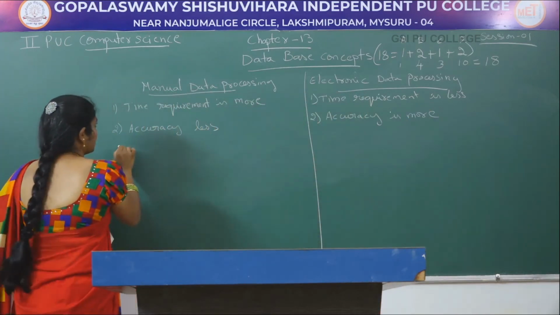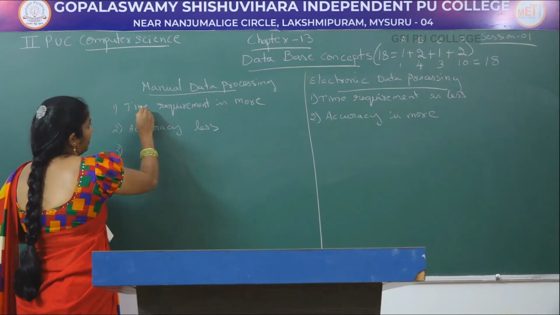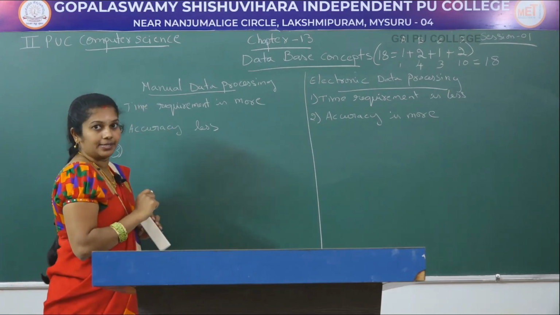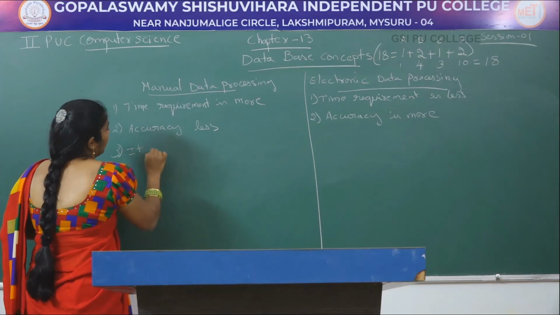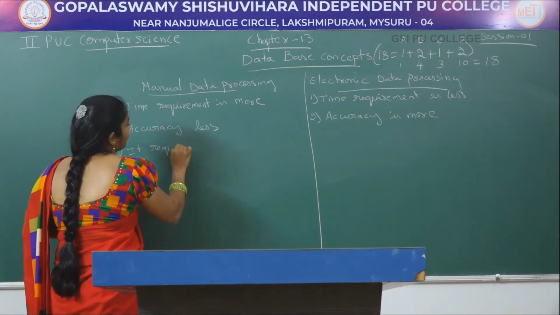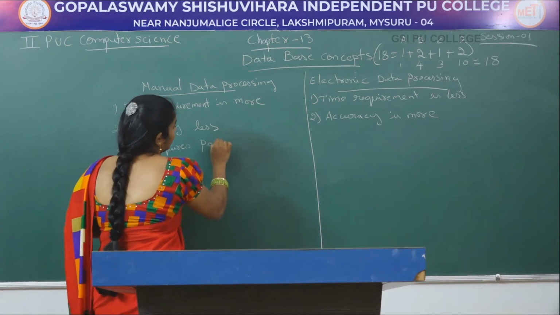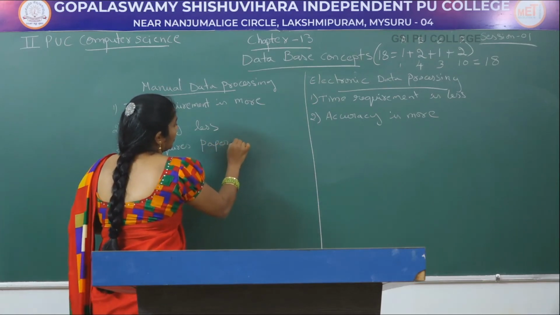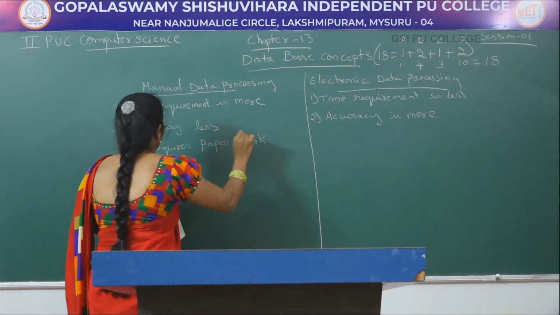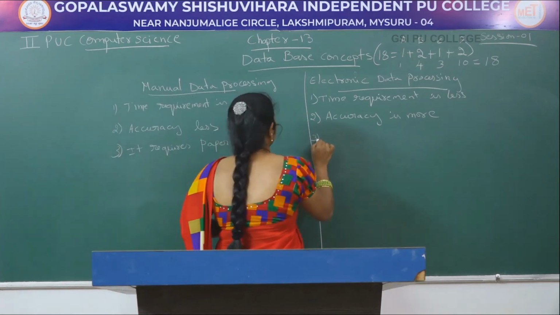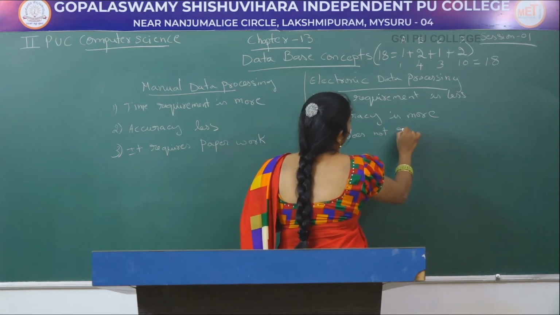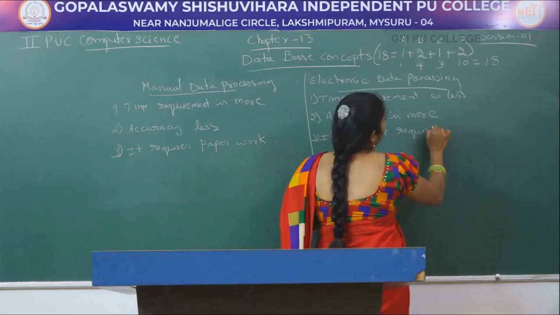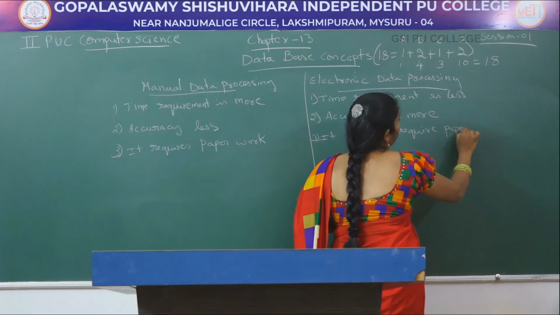Then any other difference? Here we have written time, then accuracy, then anything else? Manual requires paperwork. Electronic does not require paperwork.